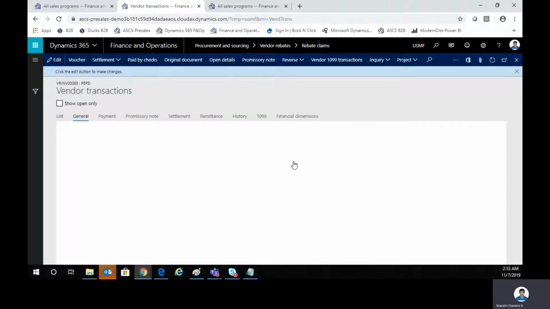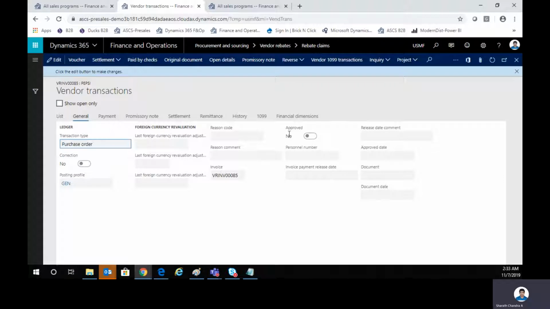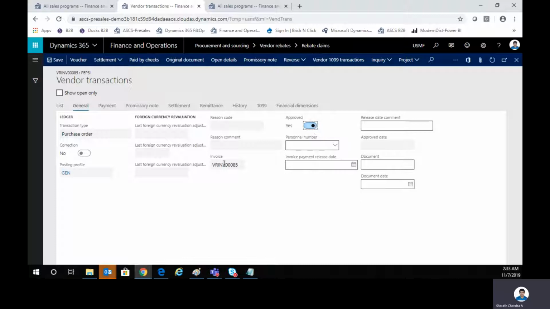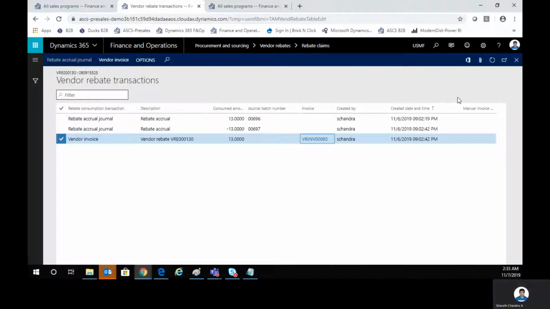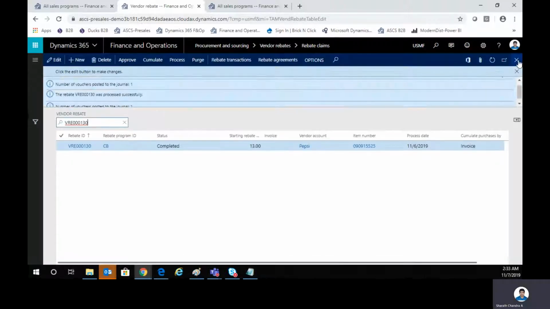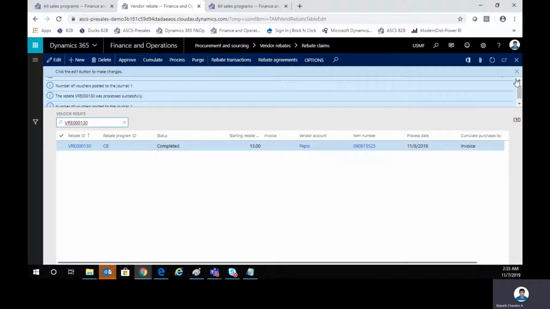There's a small setup. I'm just doing a manual approval here, but you can always set it up saying that, hey, this has to be approved by some authorized person, right? This is because we are saying that the vendor invoice needs to be approved by somebody. So I'll go back into the vendor transactions and see whether this vendor invoice is available there.